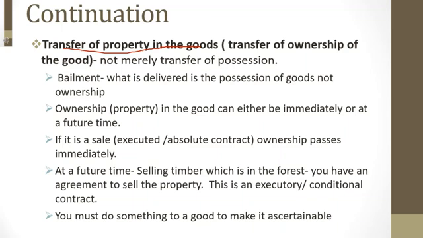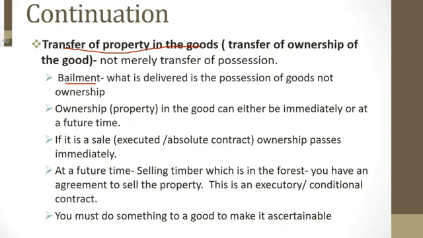If I have a car and give it to my friend for a week, what I've done in that case is that I've transferred possession of my car to my friend for a week. Ownership still belongs to me. I'm the owner of the car, but I've given out possession. As a commercial law student, you might have come across a term called bailment. Under bailment, what is delivered is the possession of the good and not ownership. Same example I've given above. This happens a lot when you're hiring out a car. What you give out is possession of that car and never ownership.